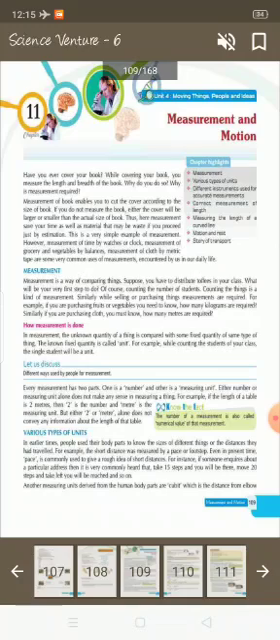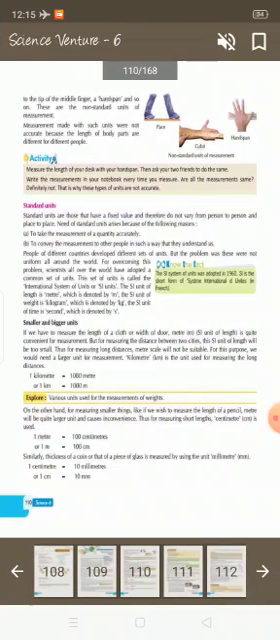Other measuring units derived from human body parts are the cubit, which is the distance from the elbow to the tip of the middle finger, a hand span and so on. These are the non-standard units of measurement. Measurements made with such units were not accurate because the lengths of body parts are different for different people.